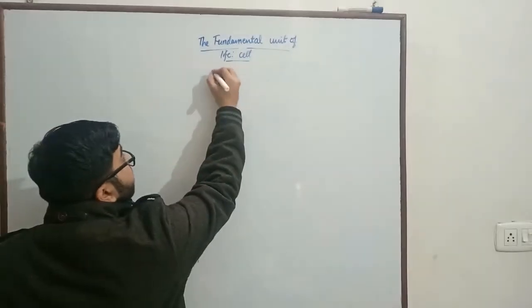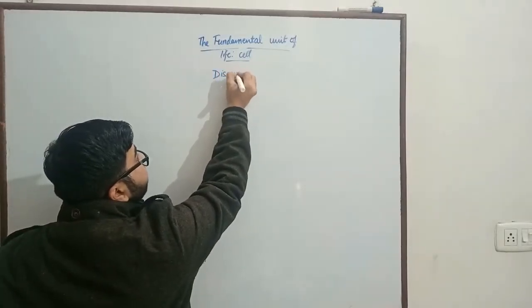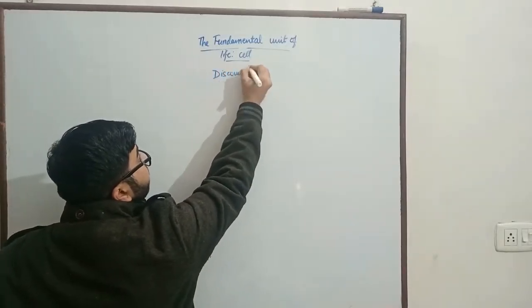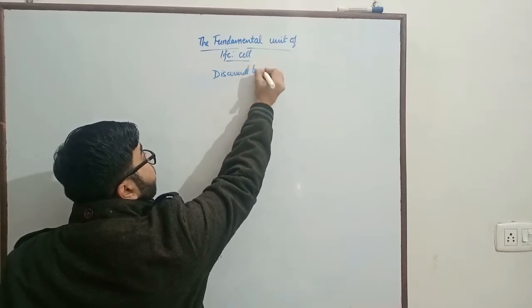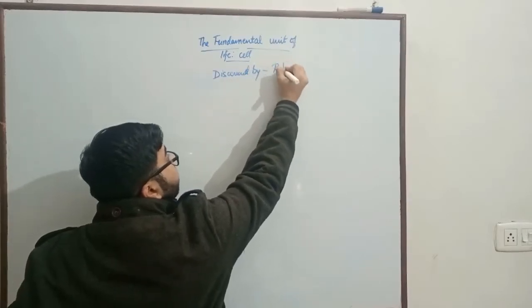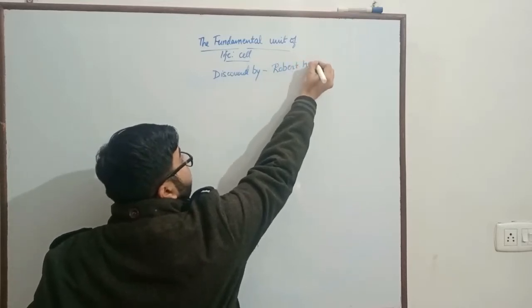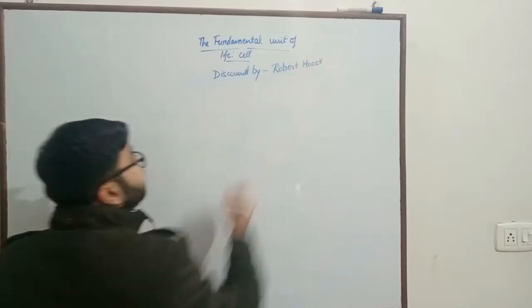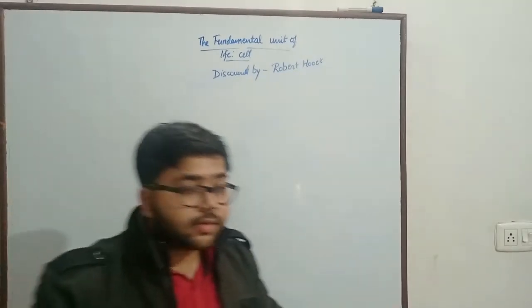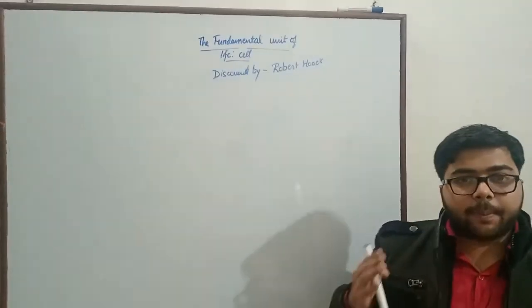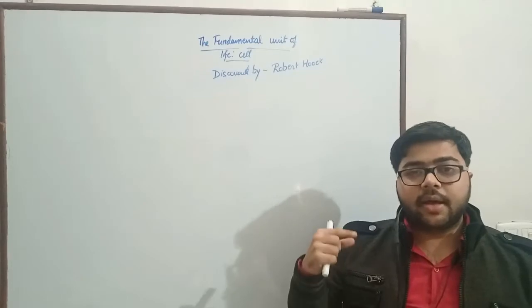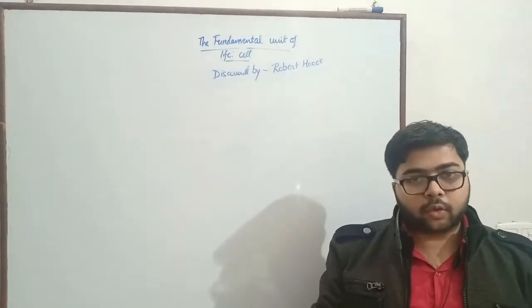So, cell was first discovered by Robert Hooke. Robert Hooke discovered cell in a piece of cork when he looked at that piece of cork under a microscope.